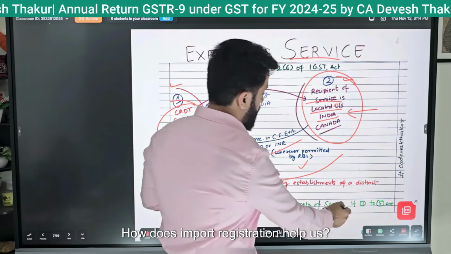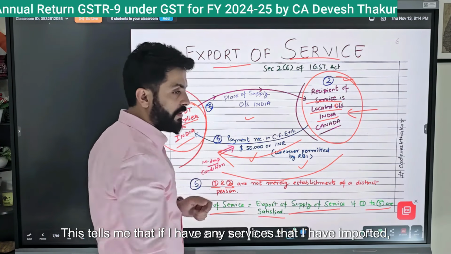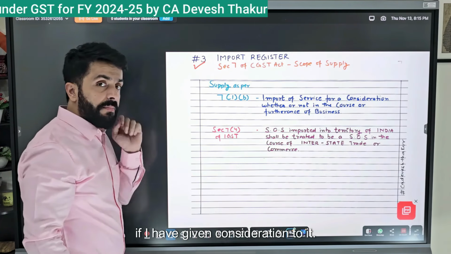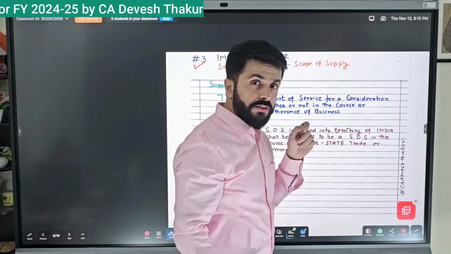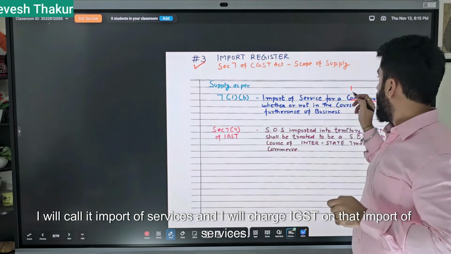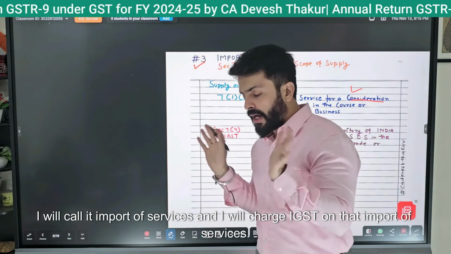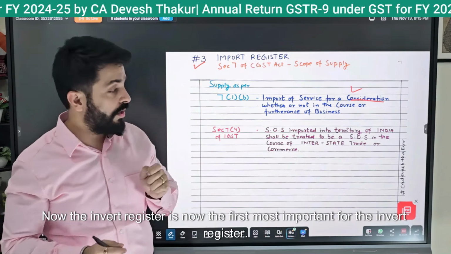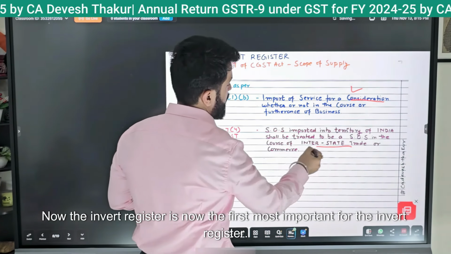How does the import register help us? This tells me that if I have any services that I have imported, if I have given consideration for it, then whether it is for business or personal, I will call it import of services and I will charge IGST on that import of services. Now the inward register is the most important here.